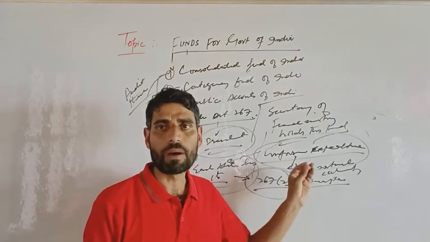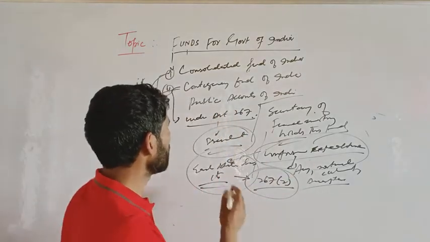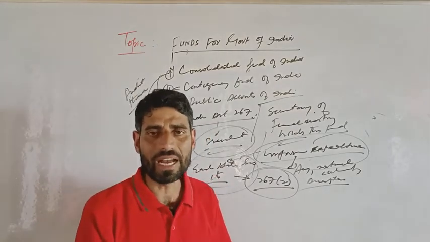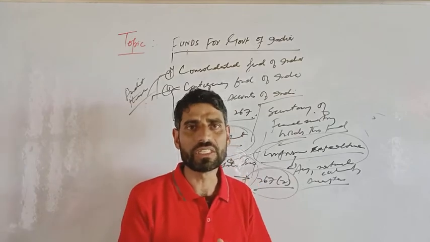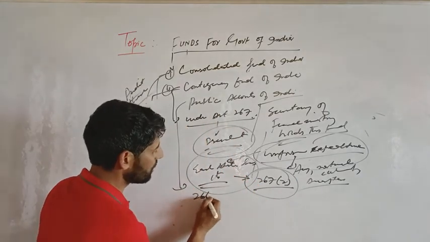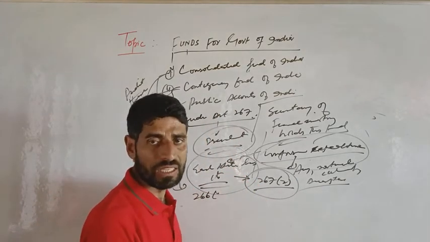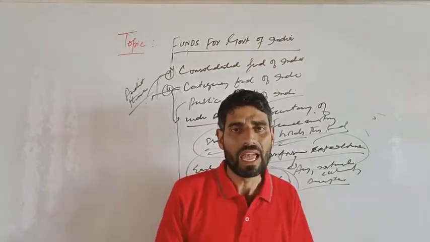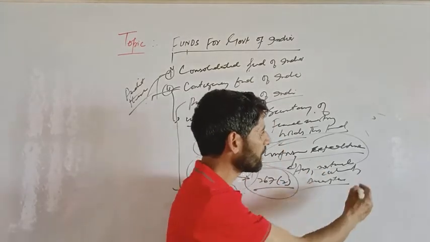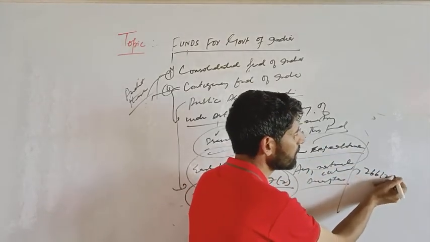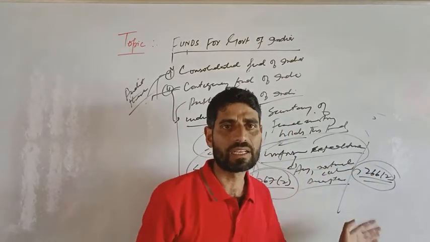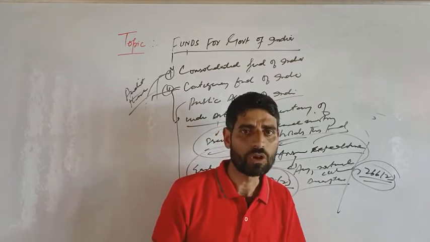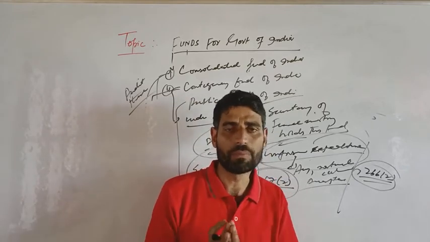Clear? Now the Public Account of India. So far as the Public Account of India is concerned, this public account is mentioned in Article 267 clause 2. It is mentioned under Article 266 clause 2. This fund was constituted under Article 266 of the Constitution. Clear?